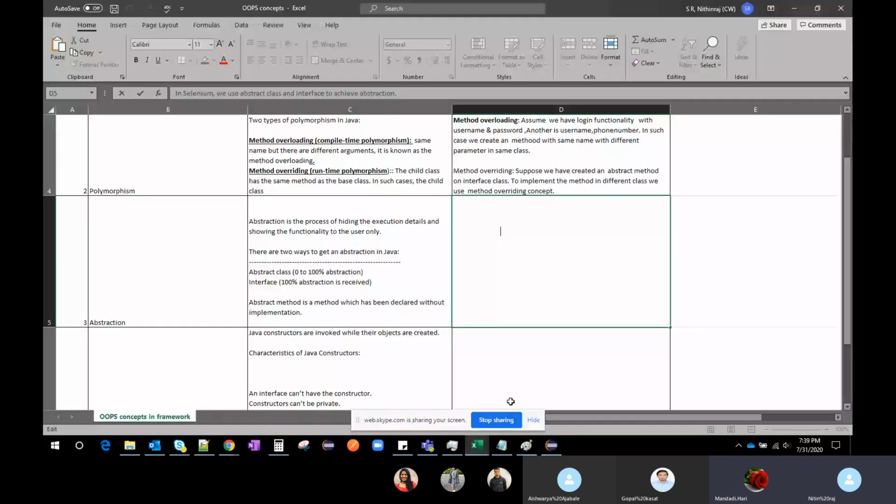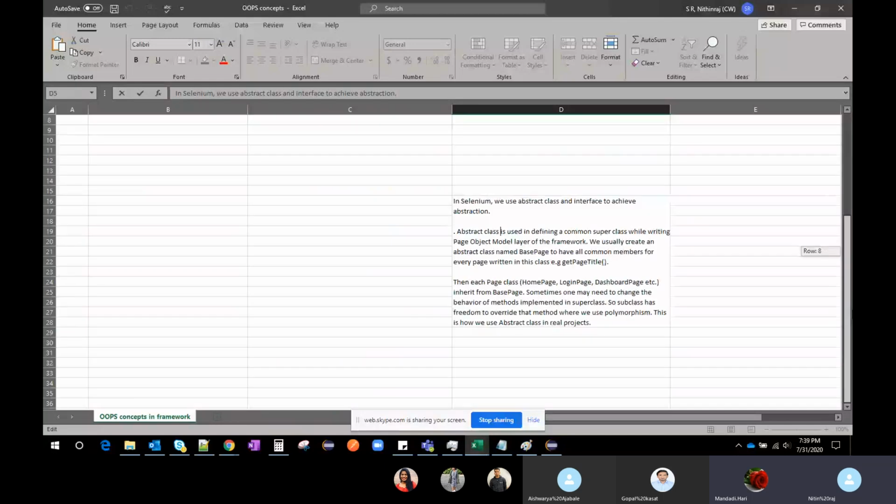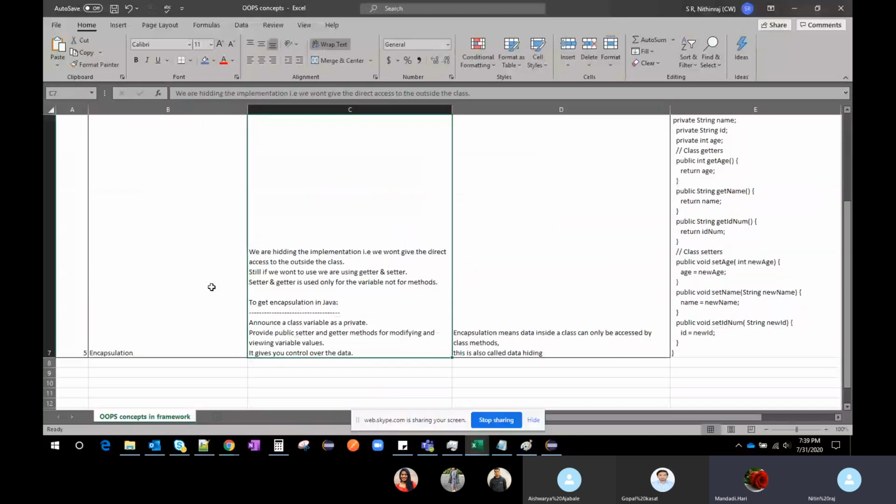If you go here, okay, so this is the concept. We are writing the implementation, and we won't give direct access to the outside world, outside the class. In order to use it, we can use the getters and setters. Actually, this is used only for the variables, not for the methods.